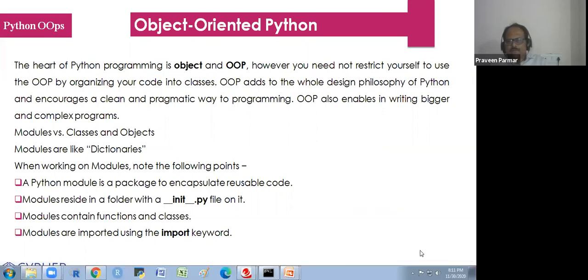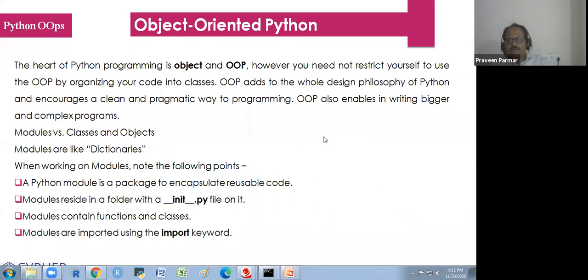It will take a little time. Object-oriented programming will take time; it's not easy to understand in one shot. We have to do many scripts and then you could better understand it. The heart of a Python program is object and OOP.